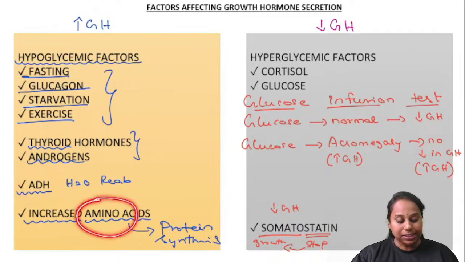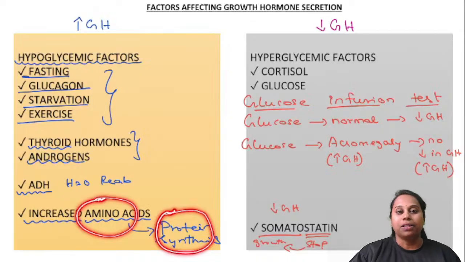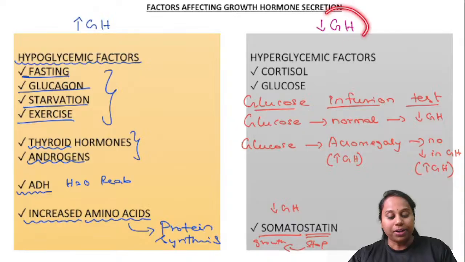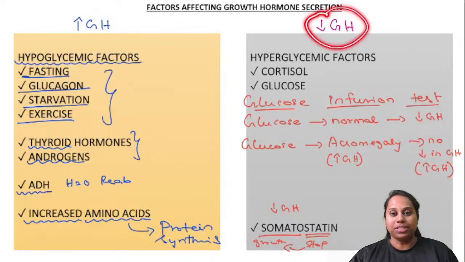Increased amino acids, because growth hormone can convert all these amino acids into proteins, because growth hormone increases protein synthesis. So these are the factors which increase growth hormone secretion. What are the factors which decrease growth hormone secretion?